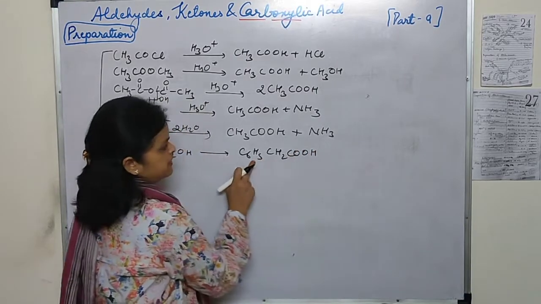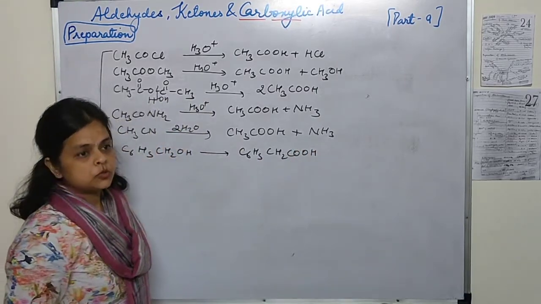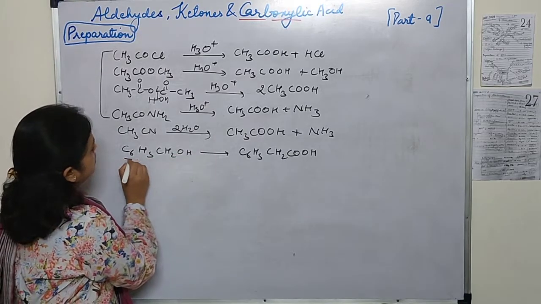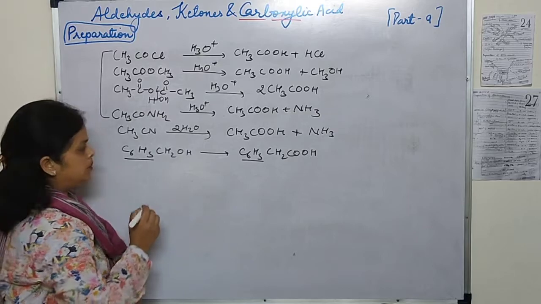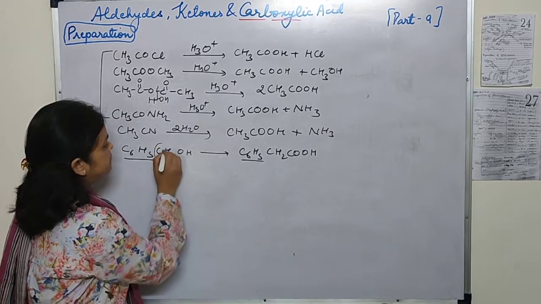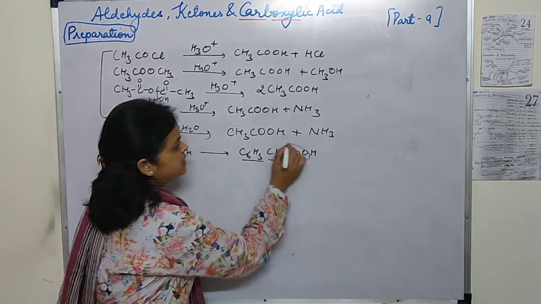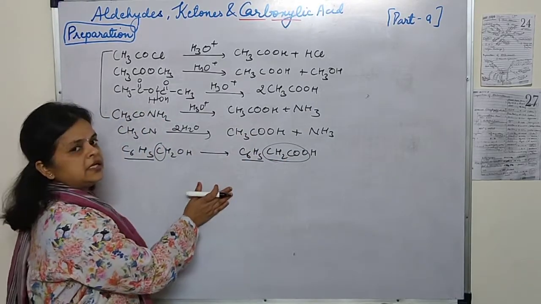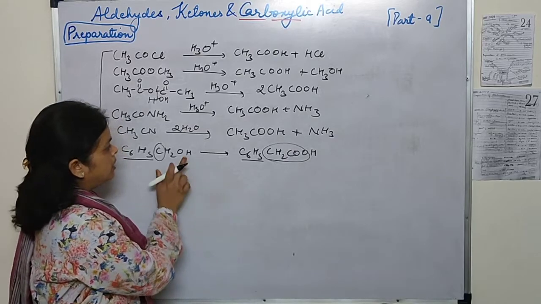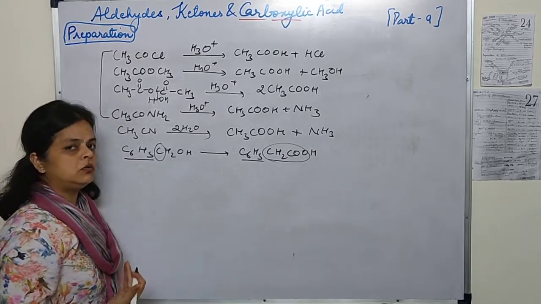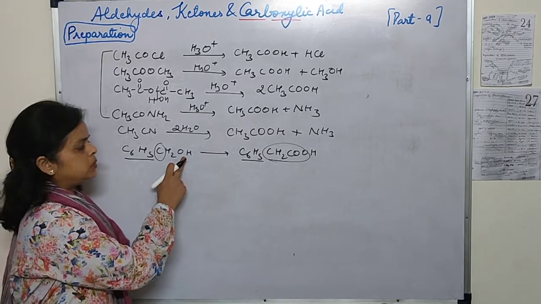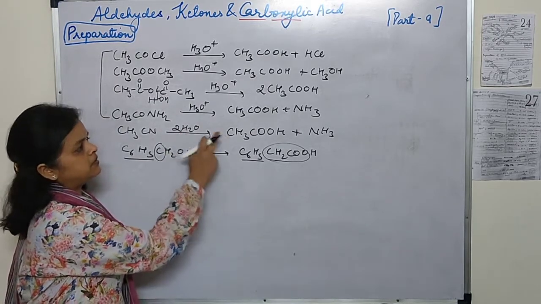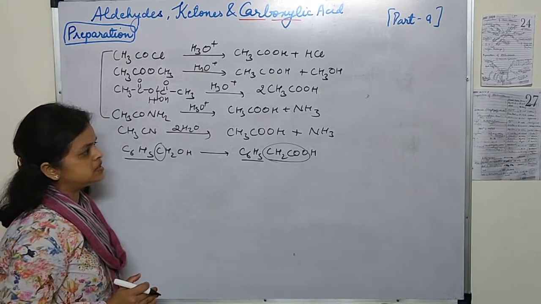C6H5CH2COOH, phenyl ethanoic acid. See students, if we are converting this one, first we have to see here, along with the benzene ring which is common in both, here the alcohol is of 1 carbon and here we are having 2 carbons, so 1 carbon has to be increased. That means cyanide is included over here. Now how to convert OH into cyanide? Through halogen. So first we will convert OH into halide and then we will convert into cyanide, and then we will do complete hydrolysis and we will get this acid.